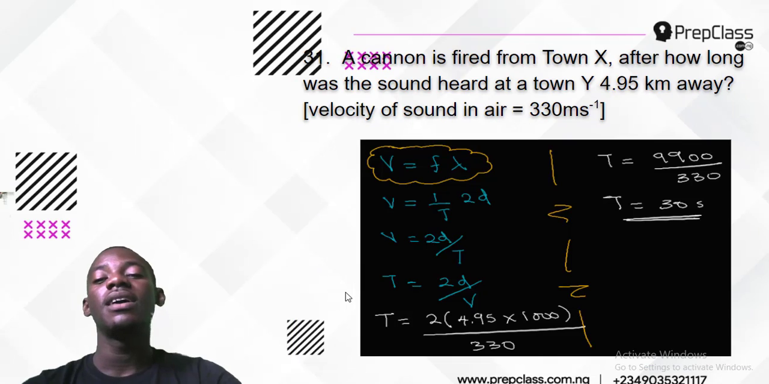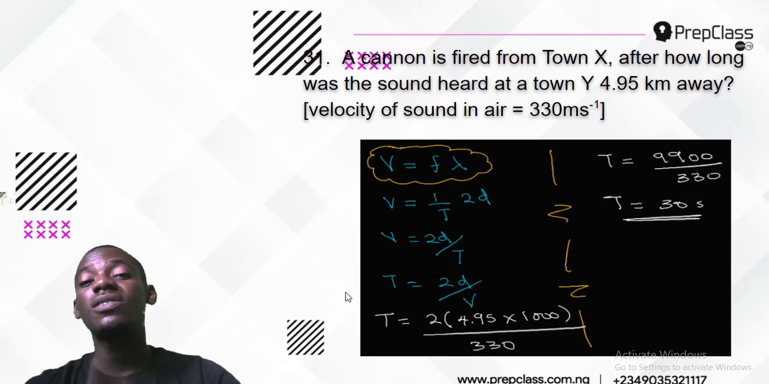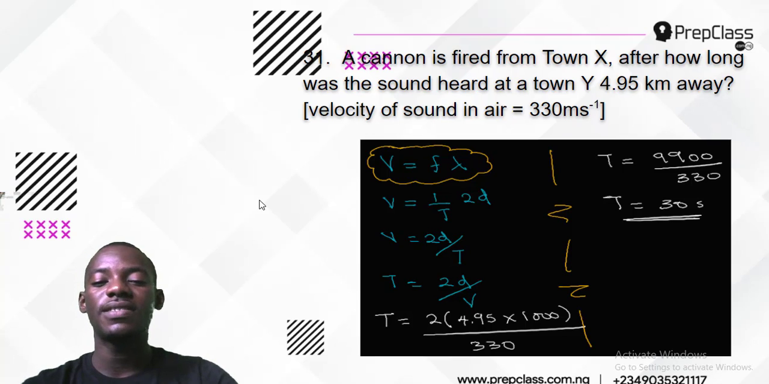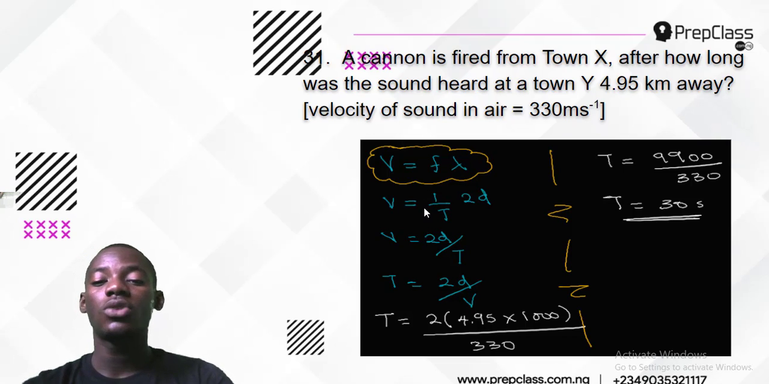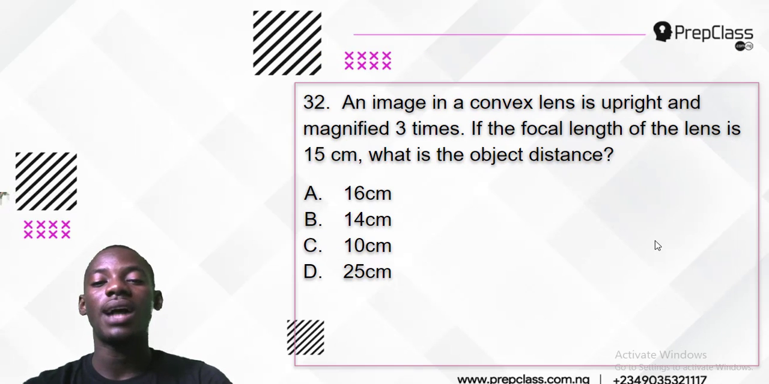Don't forget, most importantly, it's not the answer, it's the formula and how I used it. Whenever you hear the word velocity or speed of sound, it is v equals f lambda. But you should also know that the formula can be modified depending on the question: frequency is the inverse of period, and lambda is wavelength, and wavelength is double the distance. So you can modify it into this or this. Please take note. This is what I used to find my answer as 30 seconds.